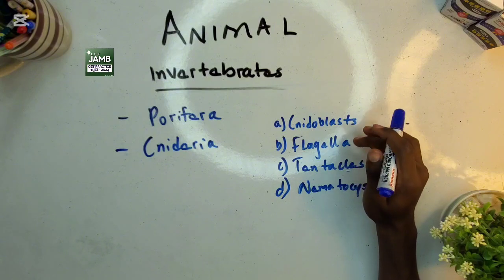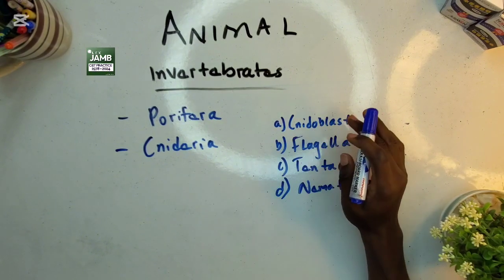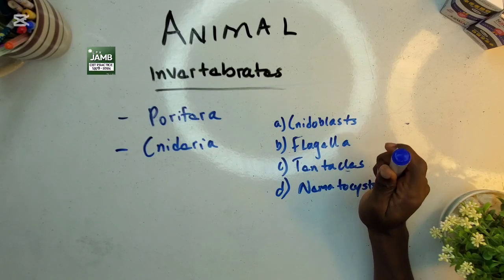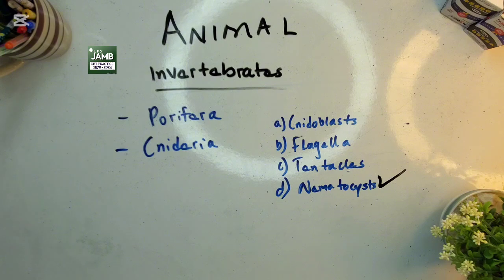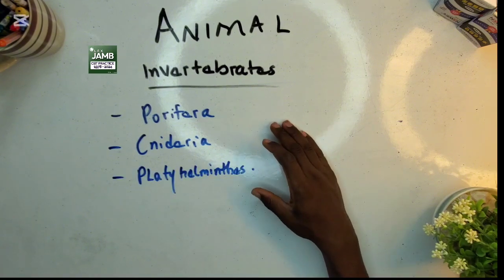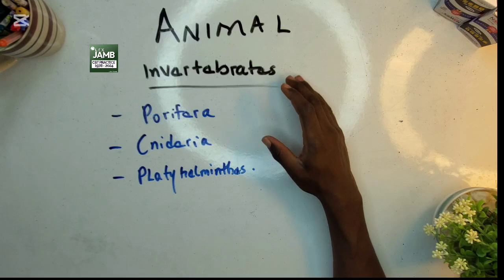The stinging cells in cnidarians are called the nematocytes. Correct answer. Another phylum we'll be talking about under the invertebrate animals are the platyhelminthes.